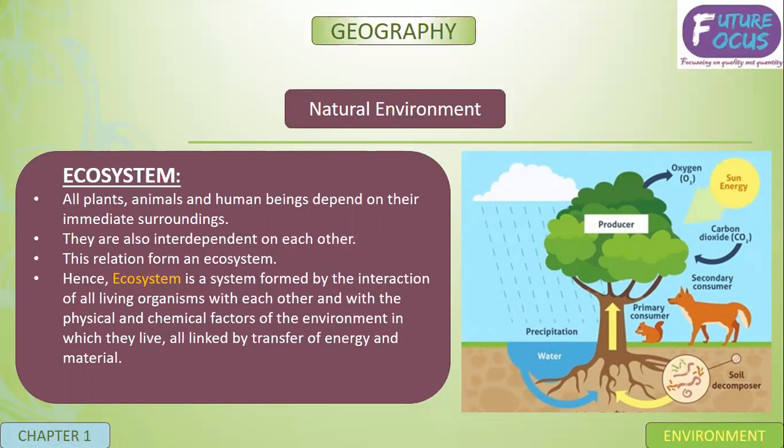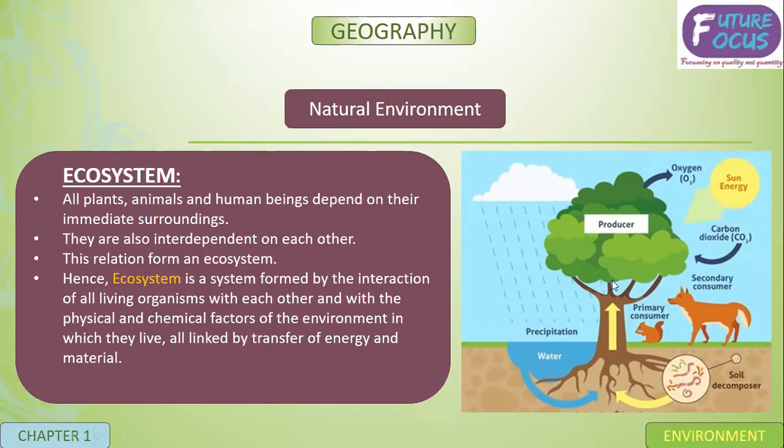When there is a change in the atmosphere, there is a change in the climate and the weather. All these factors in which they live are linked by transfer of energy and material.